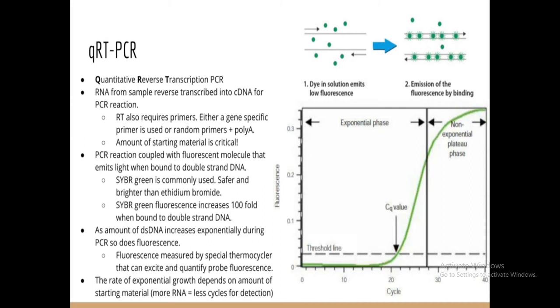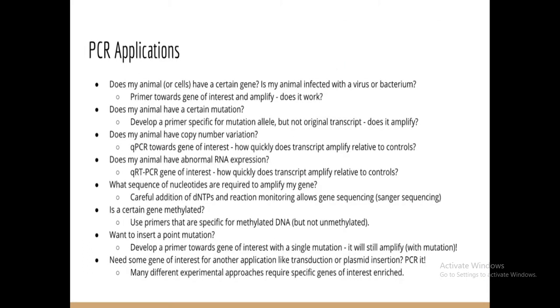As the amount of double-stranded DNA increases exponentially during PCR, you can see the concentration of this particular nucleic acid increase with the addition of nucleotides. So after the emission of the fluorescence by binding, you can confirm how much amount you get in your vessel, or you can say in the particular chamber or container. So this is very important.